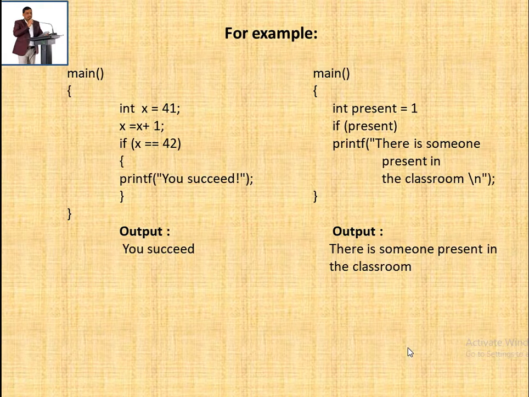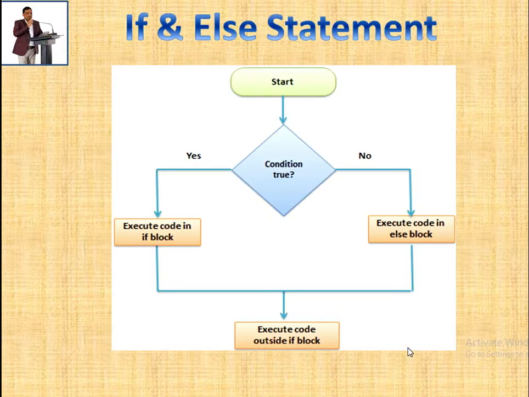In the same way, when we see the other example, in that example we have defined int present equals to 1, and if present means the value of present equals to 1. If present, there is someone present in the classroom, means we are not checking any condition, we are just passing one value and printing the statement in the block. So with these two examples we are very clear what is the assignment operator and what is the comparison operator. So next, this is the if and else flowchart.